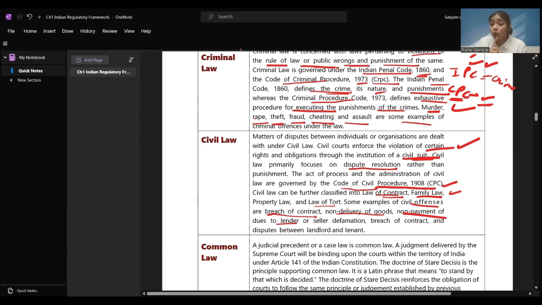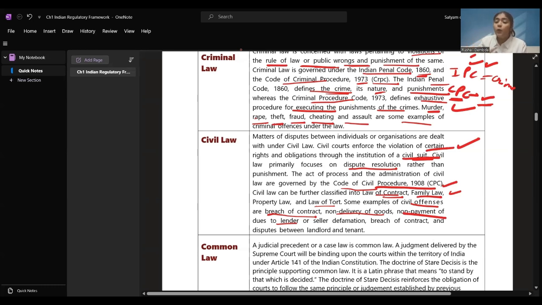Civil law primarily focuses on dispute resolution. Punishments are not the primary focus of civil law. The primary focus is to give a solution, to resolve the dispute, to make the people come on the same page where they have one solution for the problem. Then we know which law governs them: the Code of Civil Procedure, CPC 1908.